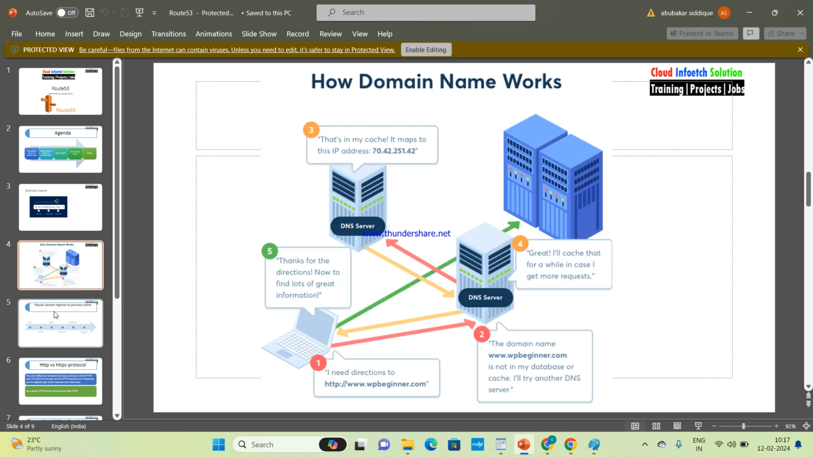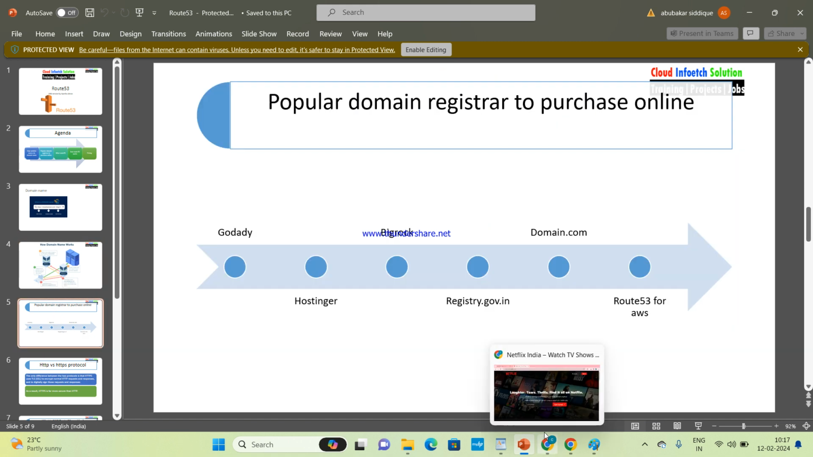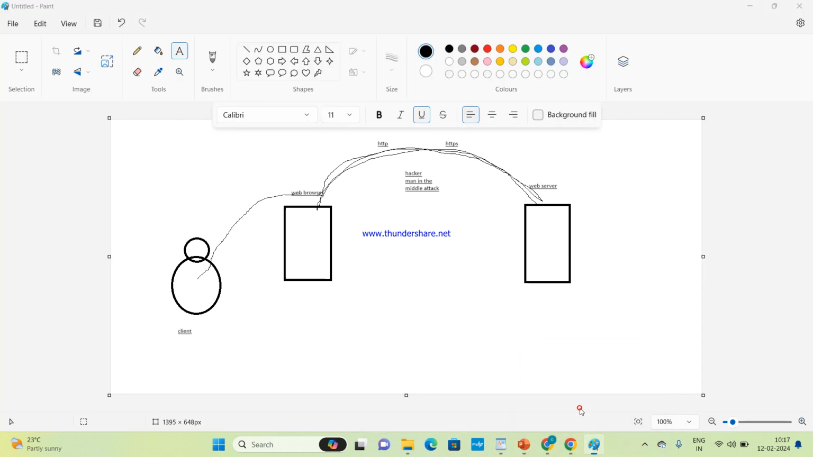Now, how does a domain name work? This is a web client. I want to type the address. Now, here in the middle, there will be a DNS server.